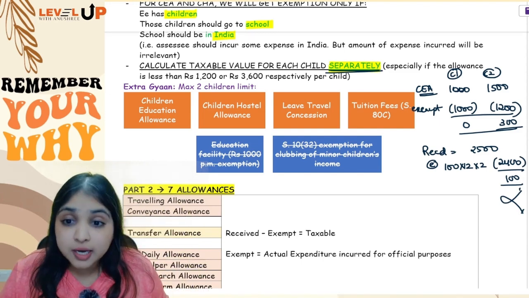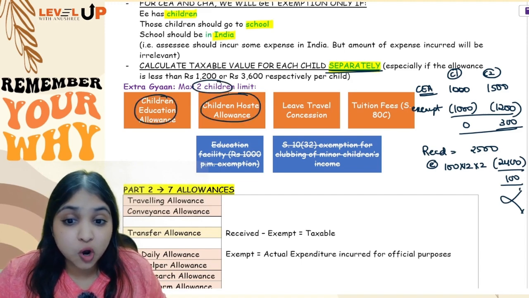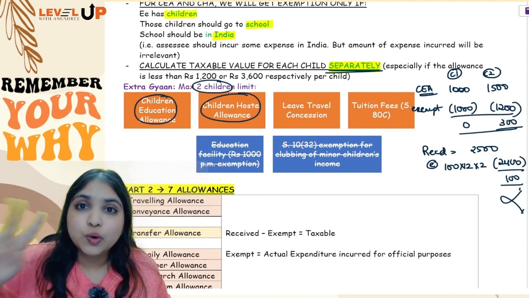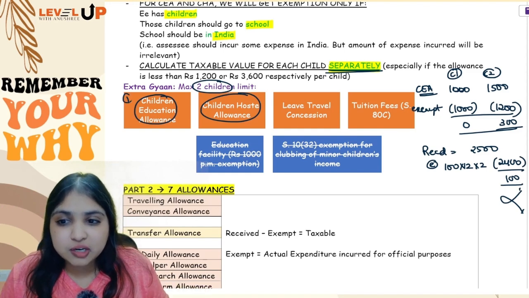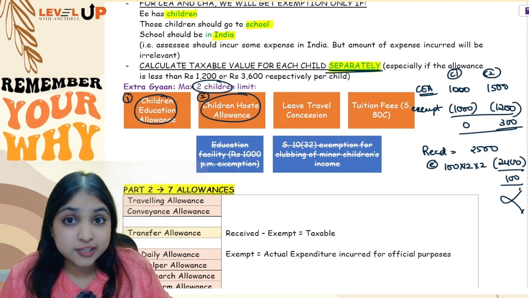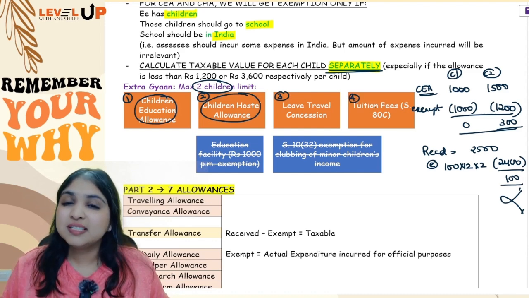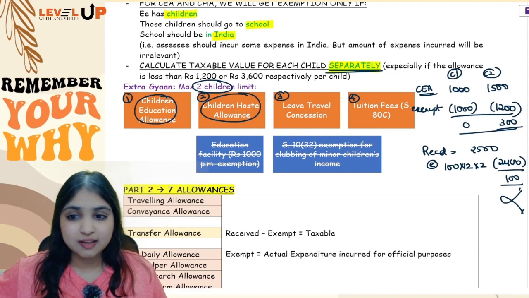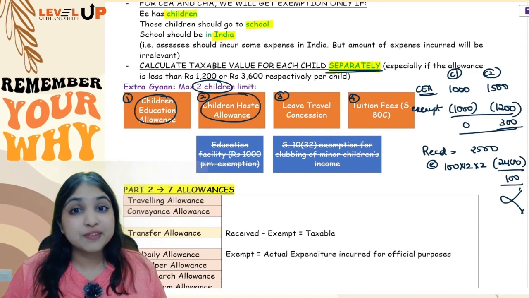Okay. Now, this 2 children limit we're talking about in children education allowance and children hostel allowance, in our entire intermediate syllabus, where else do you have this 2 children limit? In totally 4 places only in our syllabus. One is children education allowance, the other is children hostel allowance, third is in LTC, leave travel concession, and fourth is tuition fees, section 80C. So only in these 4 places you have the 2 children limit, not anywhere else.